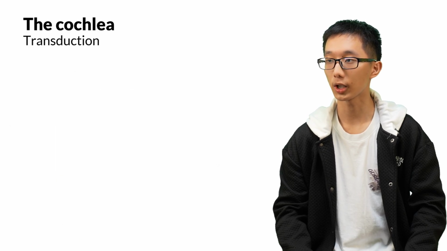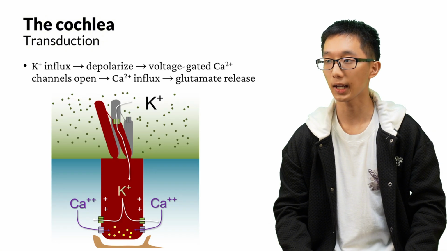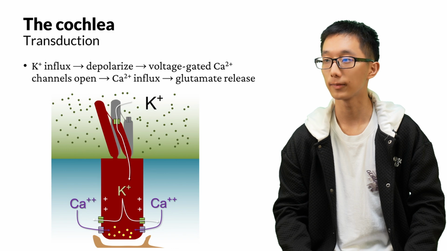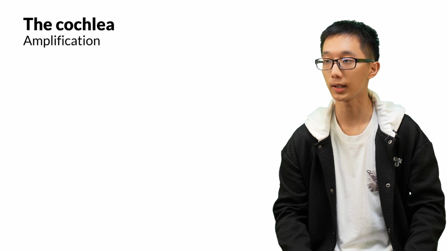How do these hair cells generate action potentials? Well, basically, they also use the voltage-gated calcium ion mechanism. Here is the molecular pathway. First, there is influx of potassium. This depolarizes the cell and causes voltage-gated calcium channels to open. This leads to calcium ion influx and causes the SNARE proteins to release glutamate into the synaptic cleft. Glutamate is an excitatory neurotransmitter and causes the spiral ganglion cell to fire. This is the whole process of transduction in the cochlea.